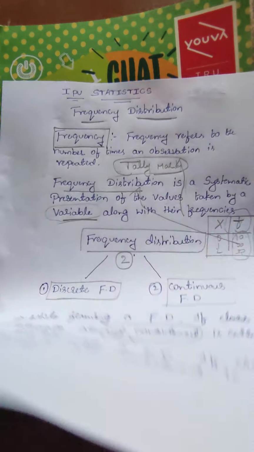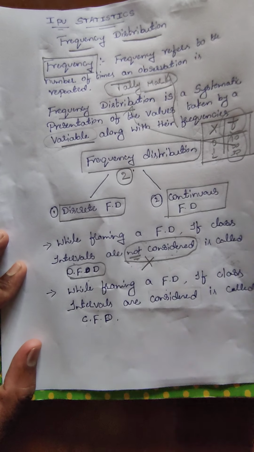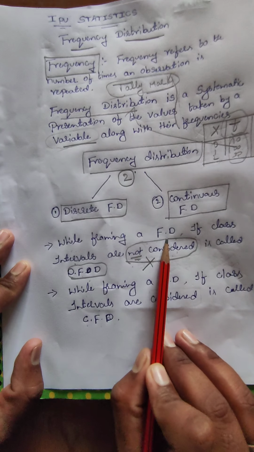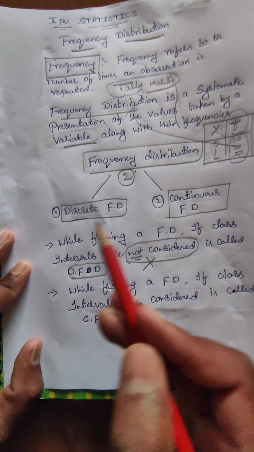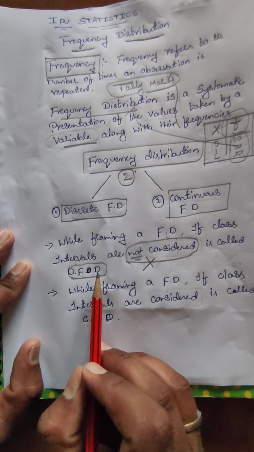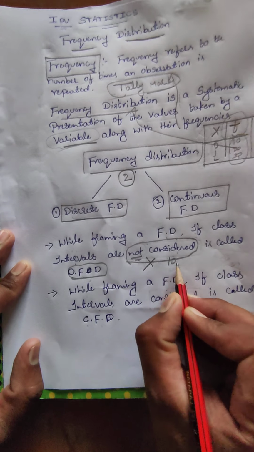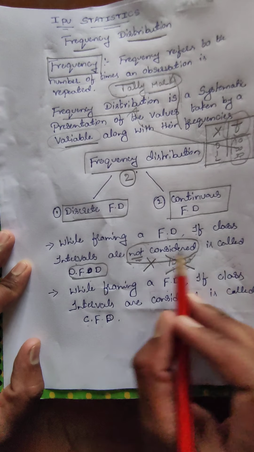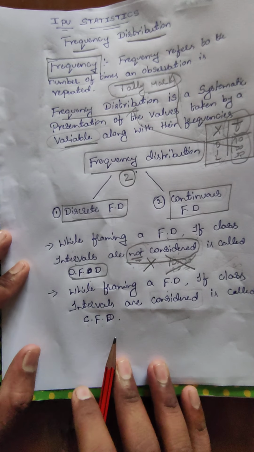That is the meaning. Once again I will repeat: while framing or forming a frequency distribution, if class intervals are not considered, it is called a discrete frequency distribution.